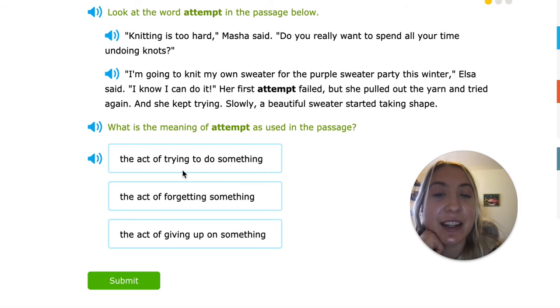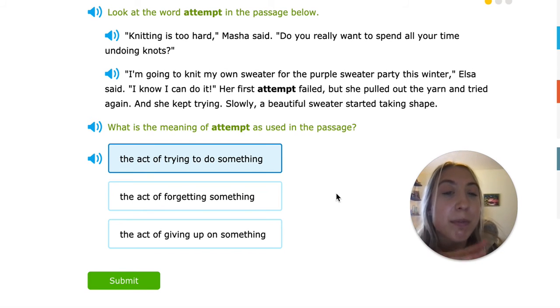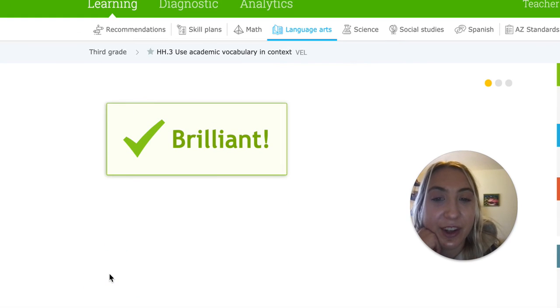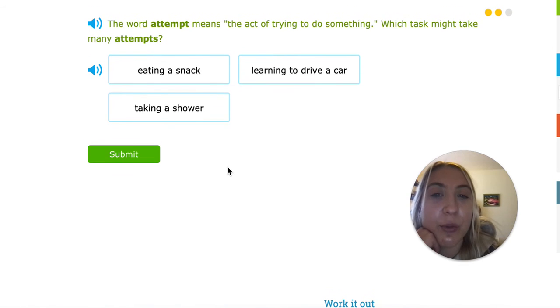Now, is it the act of trying to do something? Now, this one makes the most sense because it says she tried to do something, she failed, and then she kept trying and doing it again, and then she started to make a sweater. So this goes the best with the word attempt. And again, we used our context clues to figure that out. So now let's look next. So the word attempt means the act of trying to do something.